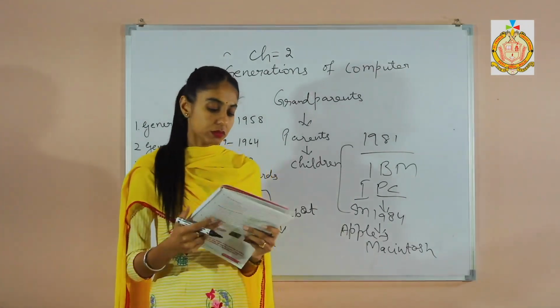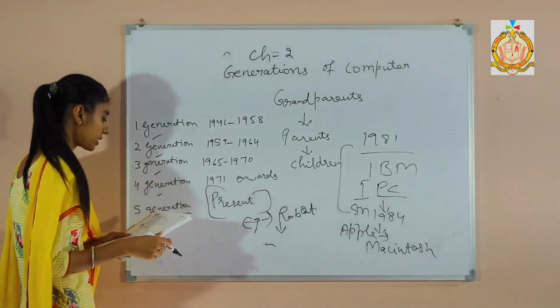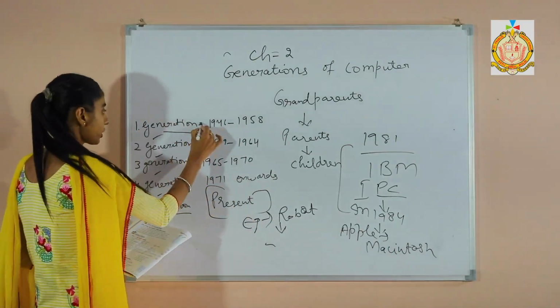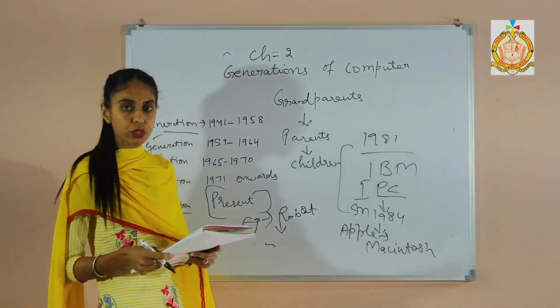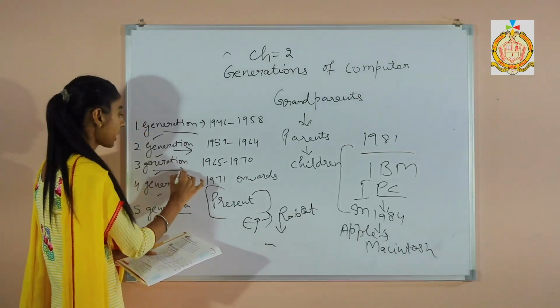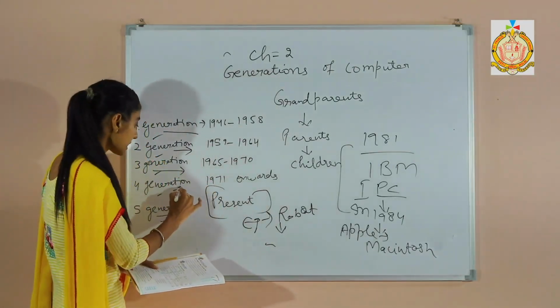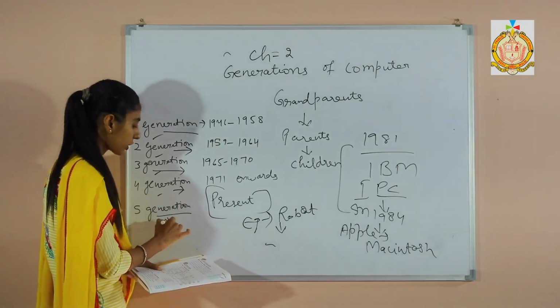Now here are the points regarding first, second, third, fourth, fifth generations: firstly, first generation computers used vacuum tubes, second generation used transistors, third one used integrated circuits, fourth one used microprocessor, and the last one, fifth generation, uses artificial intelligence.